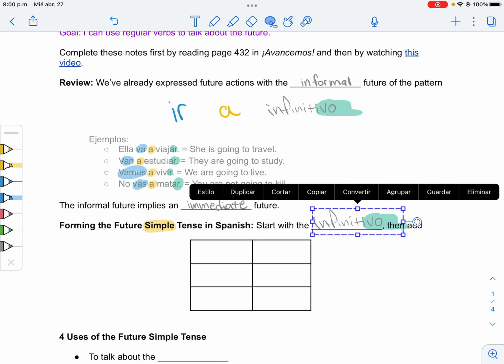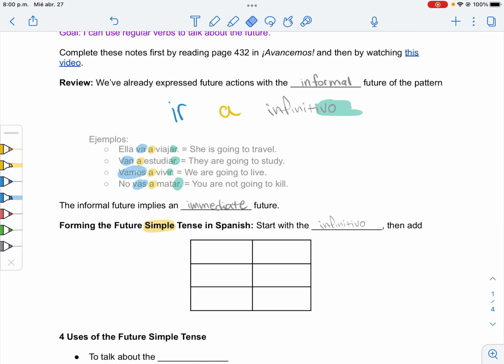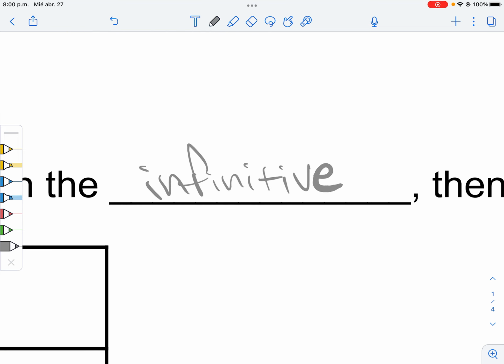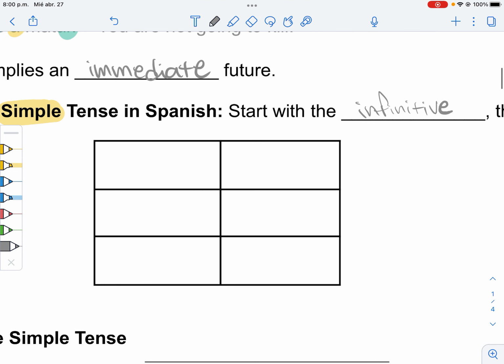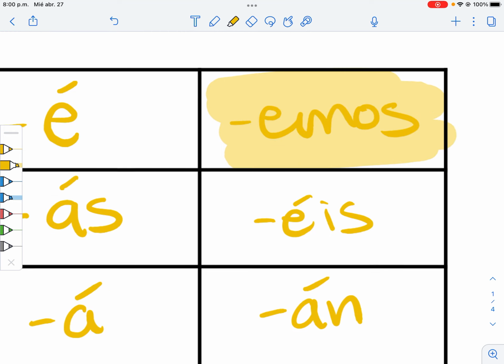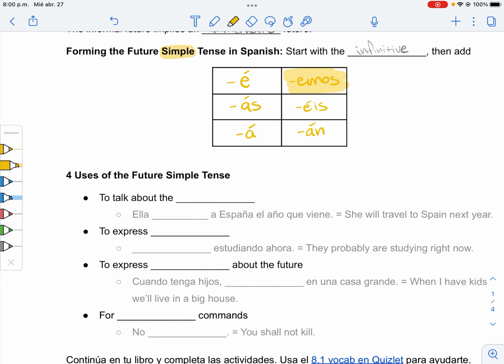We actually start with the infinitive form of the verb. You don't need to remove any endings like any other conjugation. You just start with the infinitive and then you add the endings: é, ás, á, emos, án. Notice these all have accents except for the nosotros form, which has no accent on it. So that's exciting.